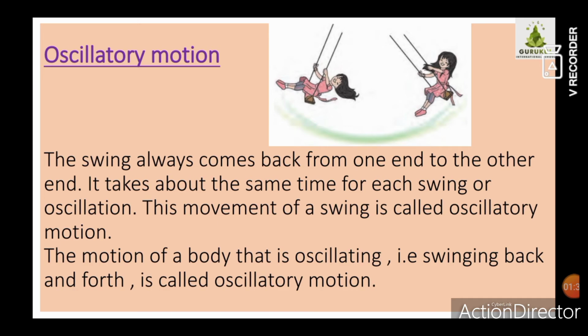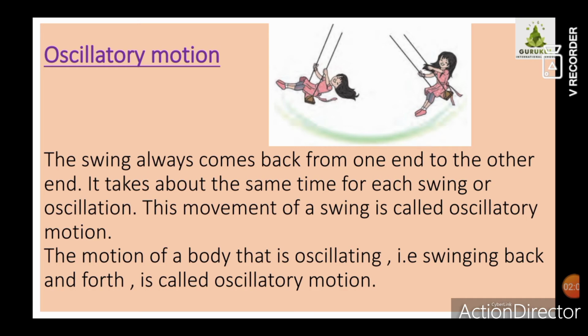Children, we all have played this game, swinging. What happens while we are swinging? When we start at point A, and when we complete one swing, we go from point A to point B, and again we come back to point A. That means from where we start, there only we end the swing, right?